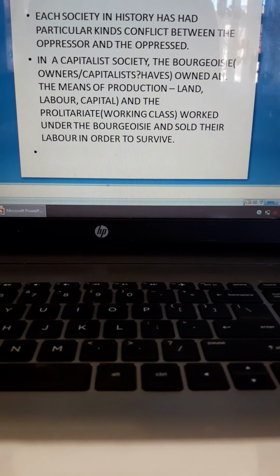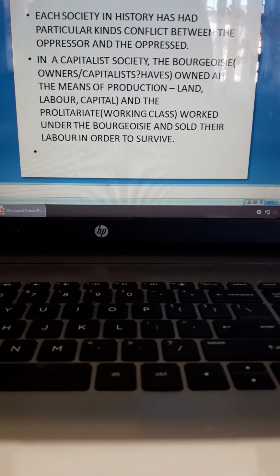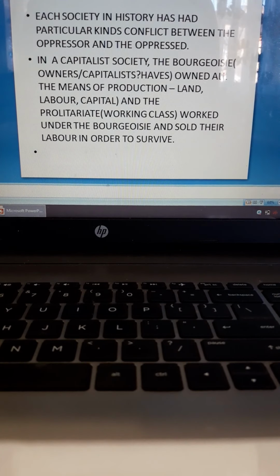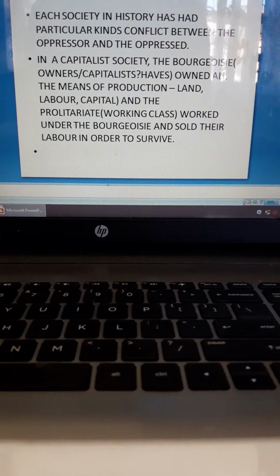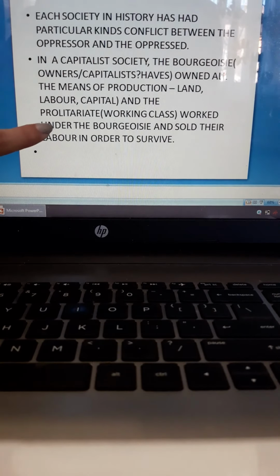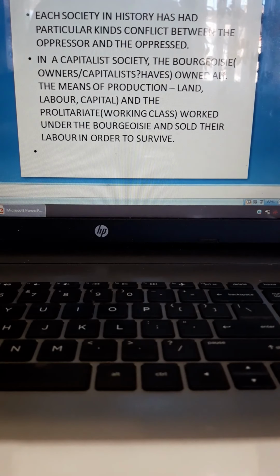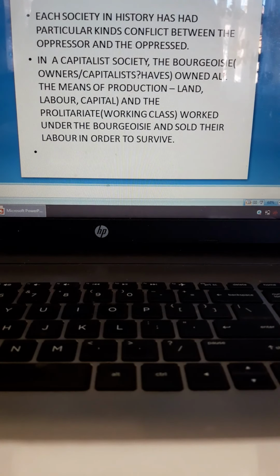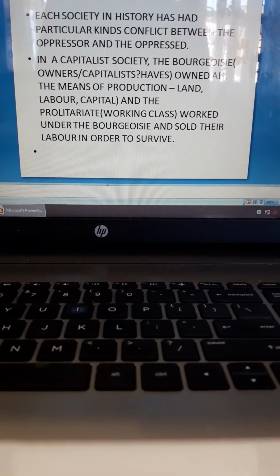These people, the bourgeois, are the people who own the means of production, like all the land, labor, and capital. Everything is owned by the bourgeois. So these people are also called the haves, meaning the people who have ownership of the means of production. They own all the means of production like land, labor, capital. And the proletariat, okay. The proletariat are the working class, the people who are employed by the bourgeois, the owners, so that they can work under them.